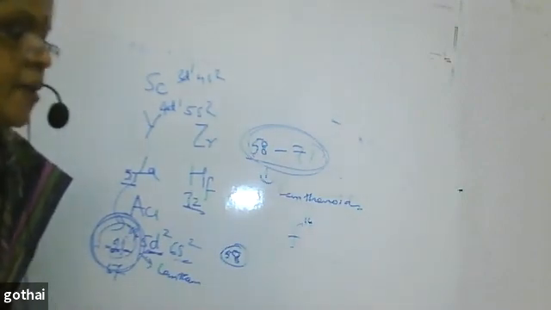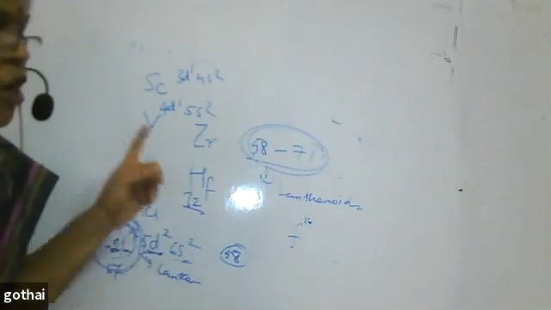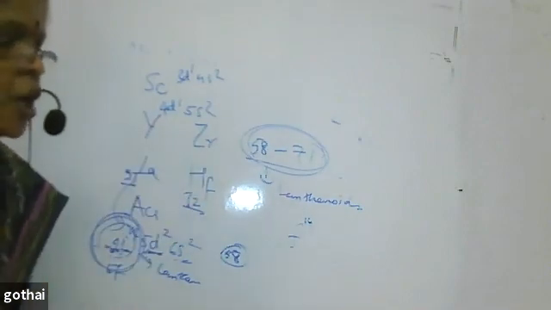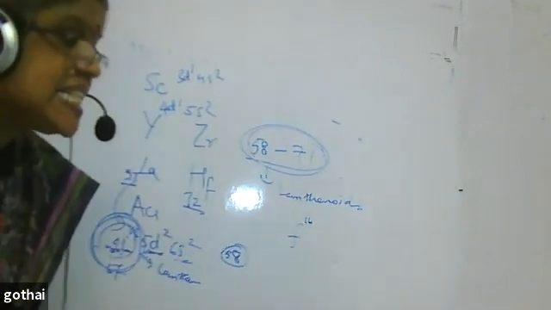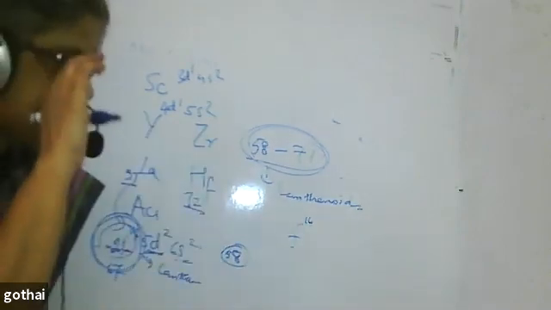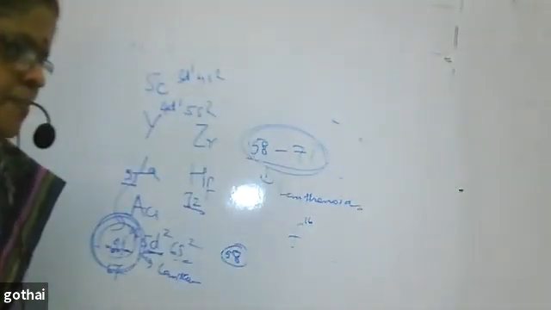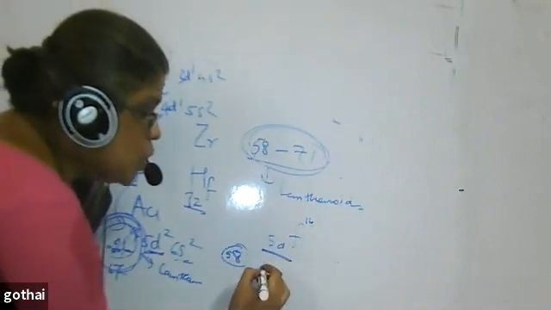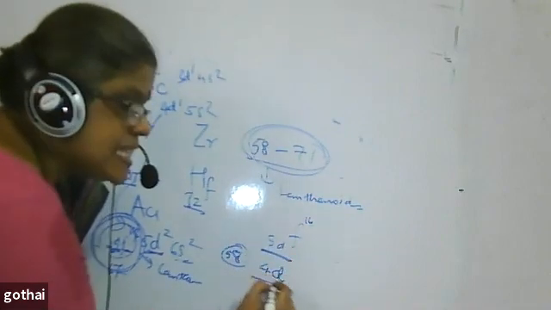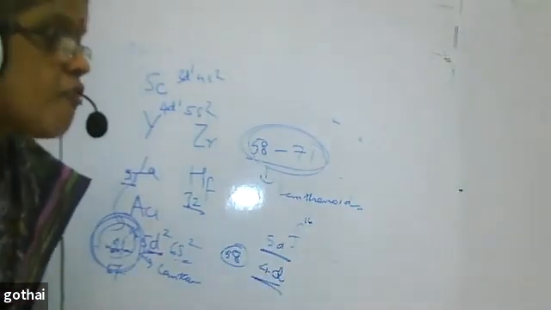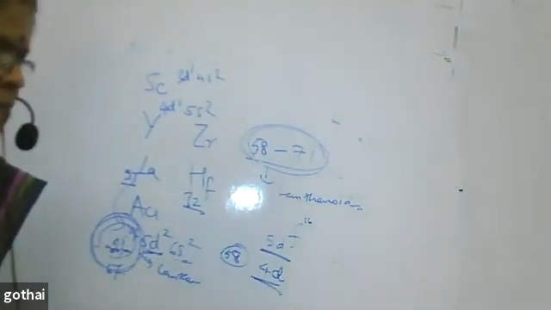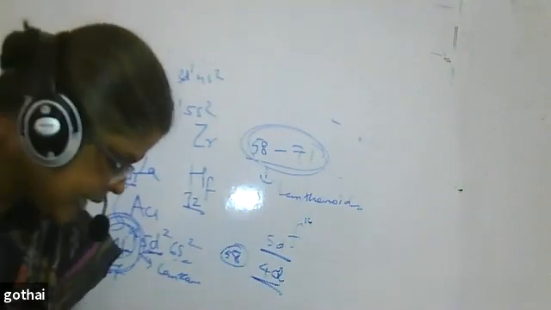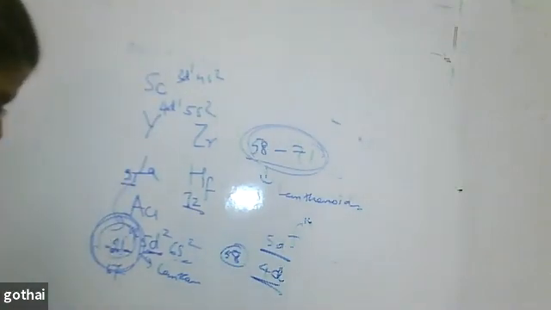Because of the lanthanoid contraction, the elements following hafnium don't show that much decrease in size, and you don't see that much increase in the size of the atom either. So we say that 5d series atoms are almost the same size as 4d series. Why? Because of lanthanoid contraction. What is lanthanoid contraction?